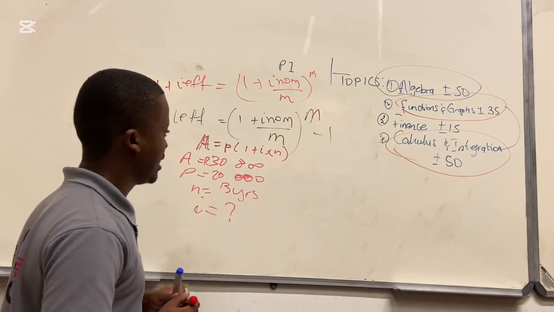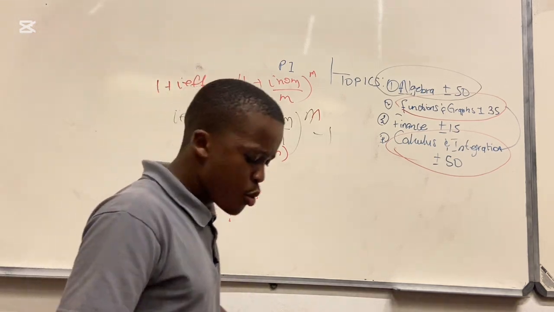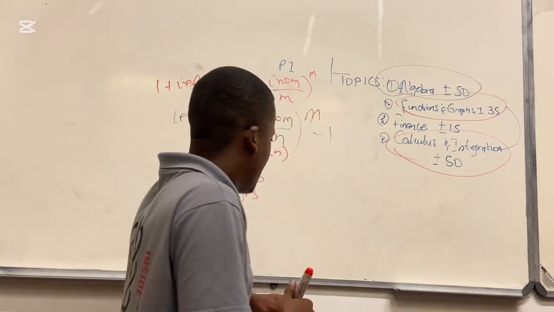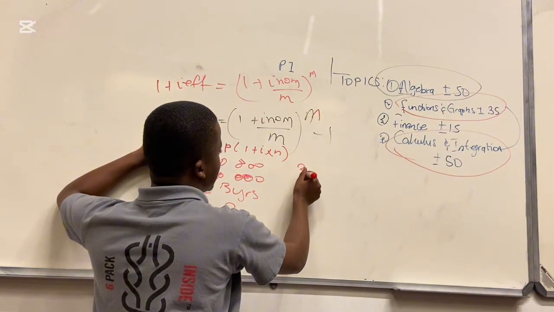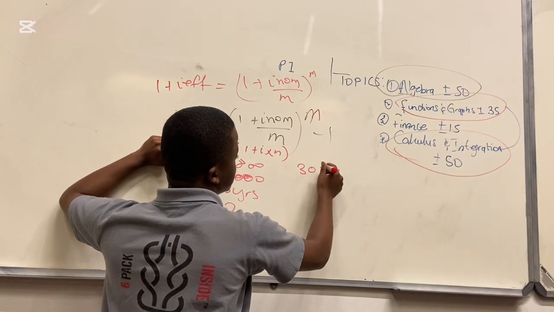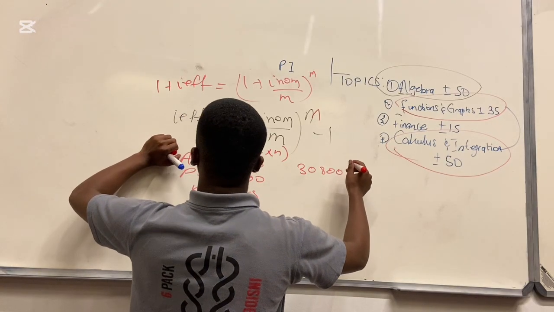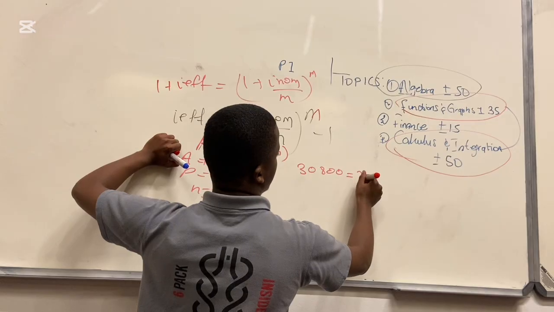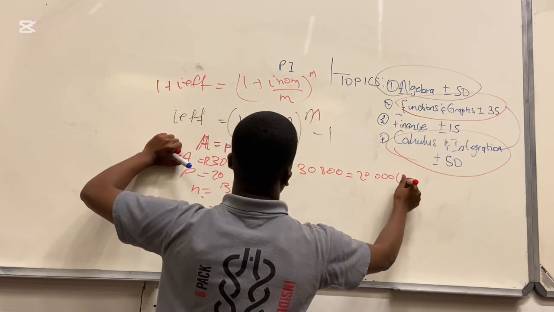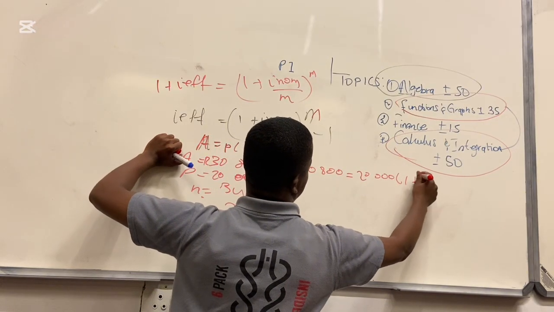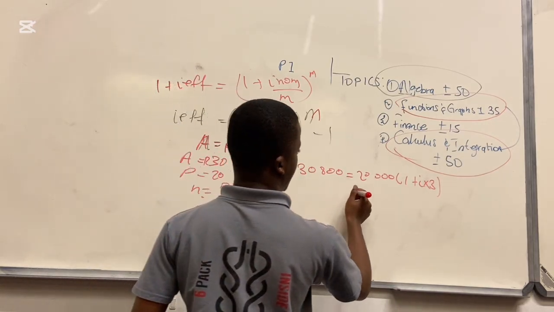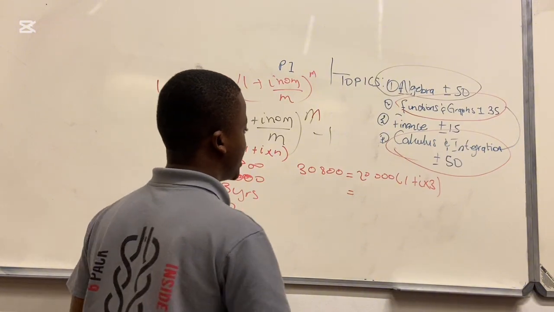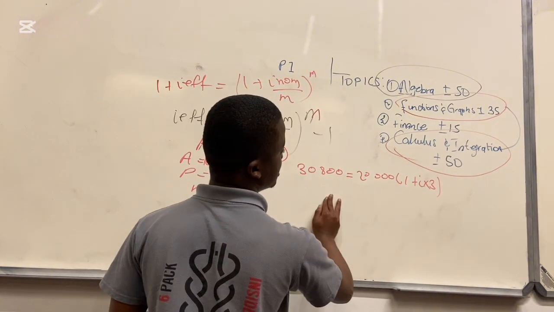Now you manipulate, people, you use your formula. We have A as 30,800. P is equal to 20,000 times 1 plus I times 3. We can divide. This is multiplication, people of God.